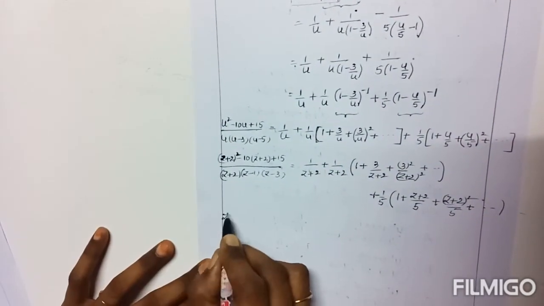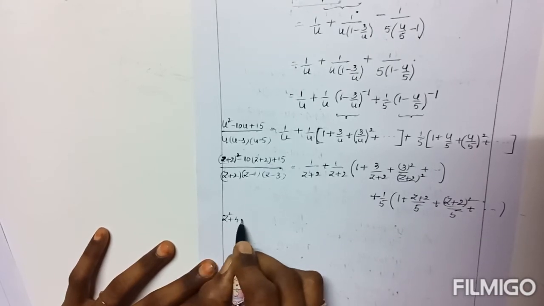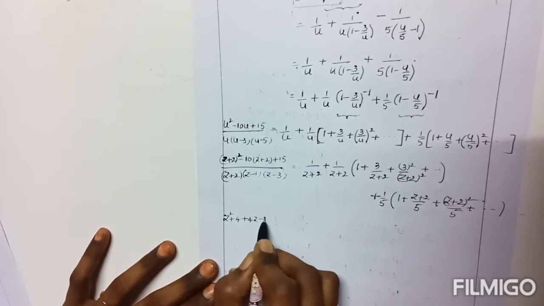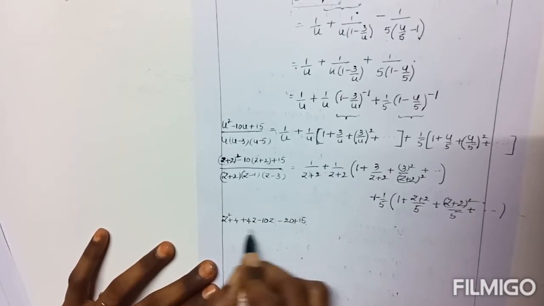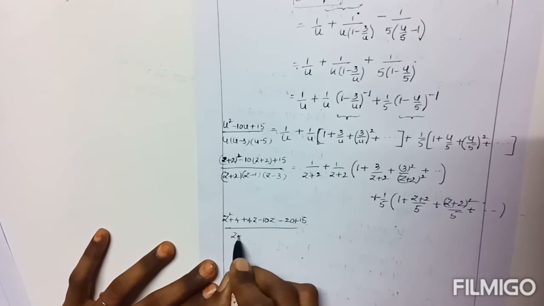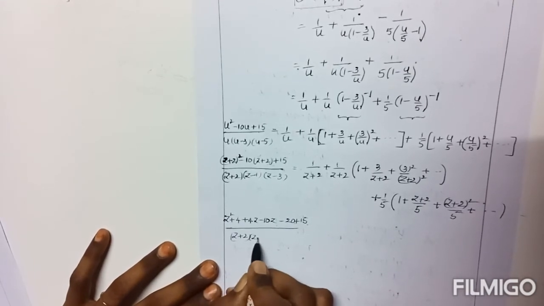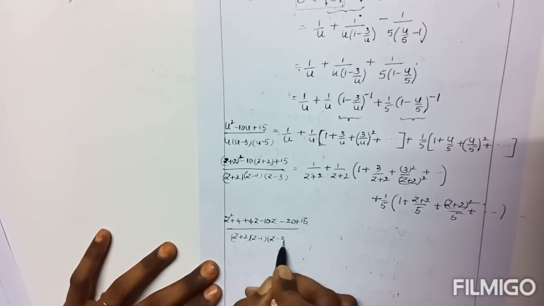Now z square plus 4 plus 4z minus 10z minus 20 plus 15 by z plus 2, z minus 1, z minus 3.